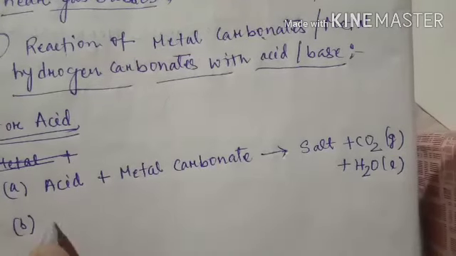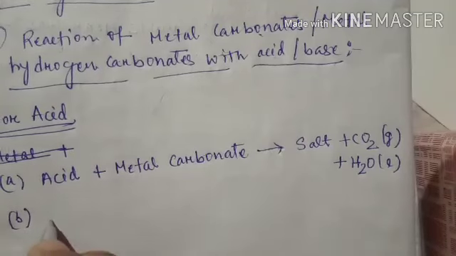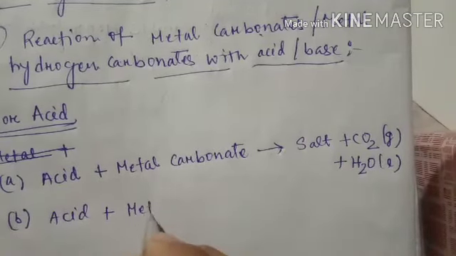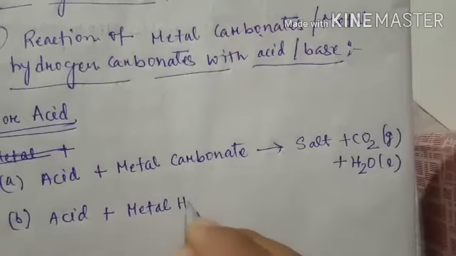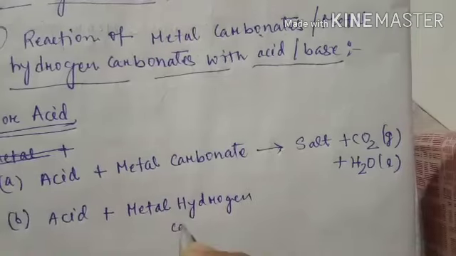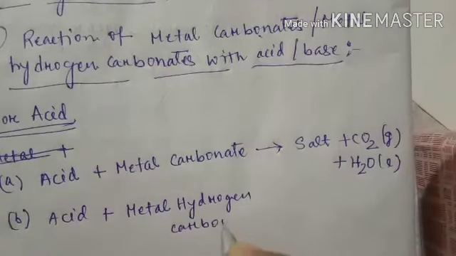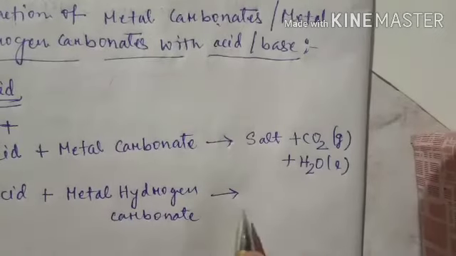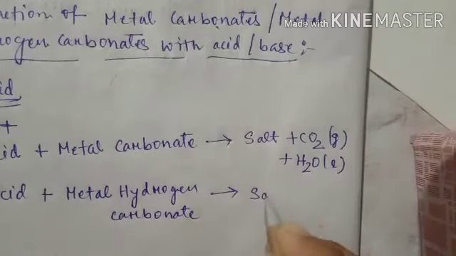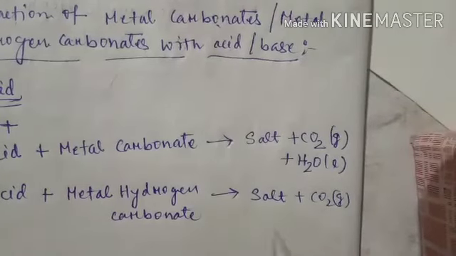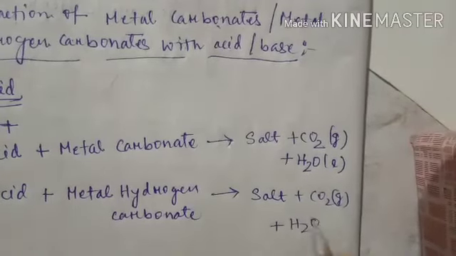Similarly, when acid reacts with metal hydrogen carbonate, it also forms the same products, that is, salt, carbon dioxide gas along with water.